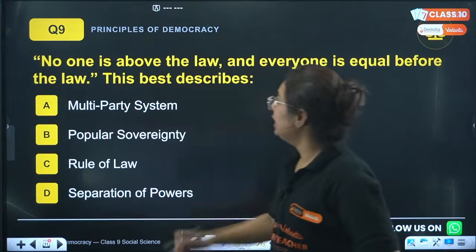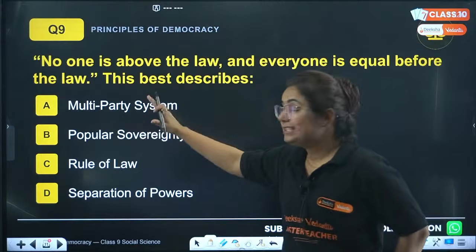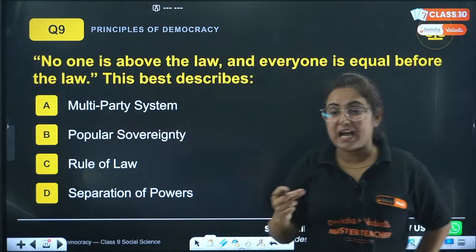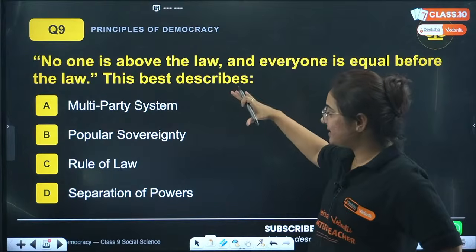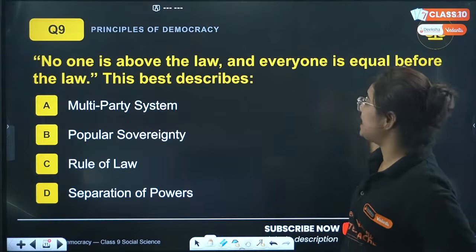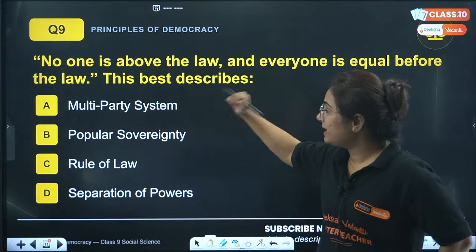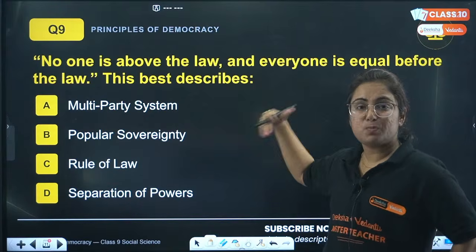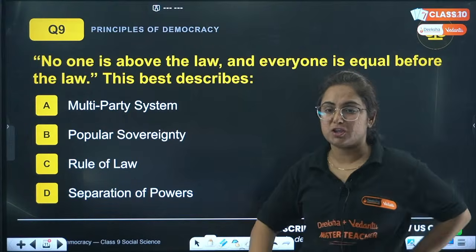Question number 9. No one is above the law and everyone is equal before the law. This best describes which concept? I just told you right now. See it, try to answer it. This best describes the concept of A, multi-party system, B, popular sovereignty, C, rule of law, and D, separation of power.